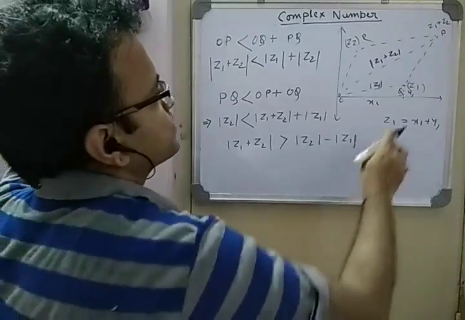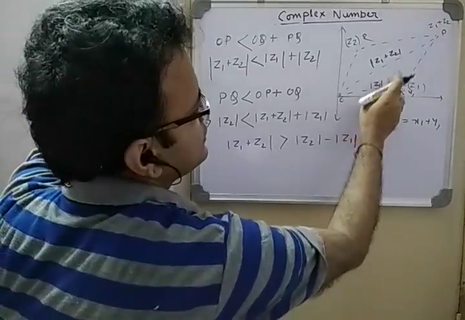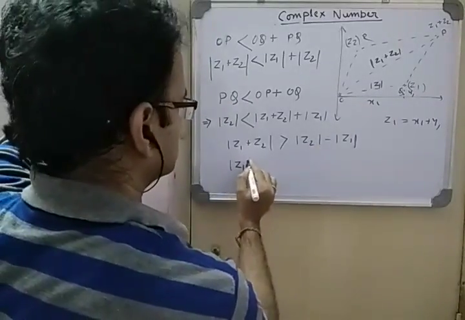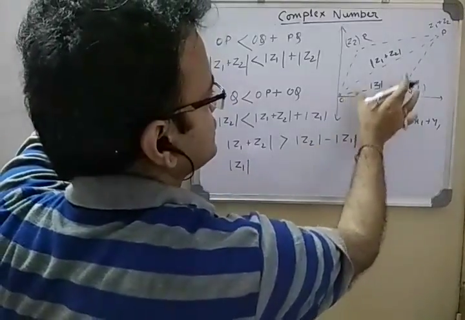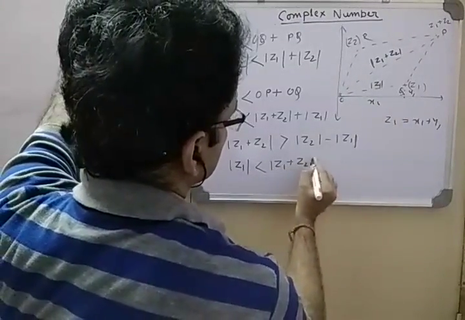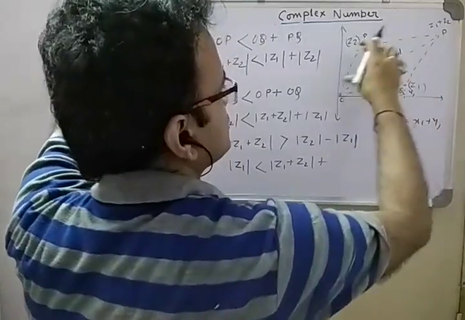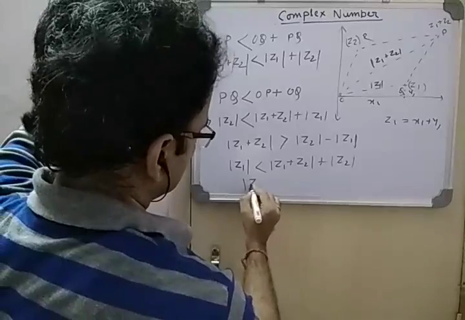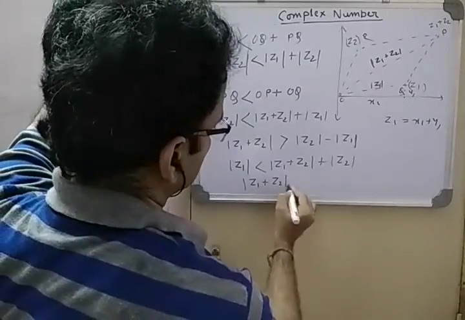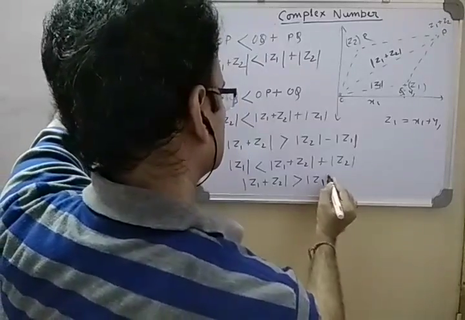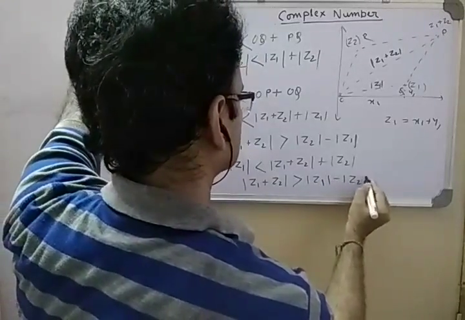Okay. Now consider this one is less than this plus this. So mod of Z1 is less than mod of Z1 plus Z2 plus this, mod Z2. So mod of Z1 plus Z2 is greater than mod Z1 minus mod Z2.